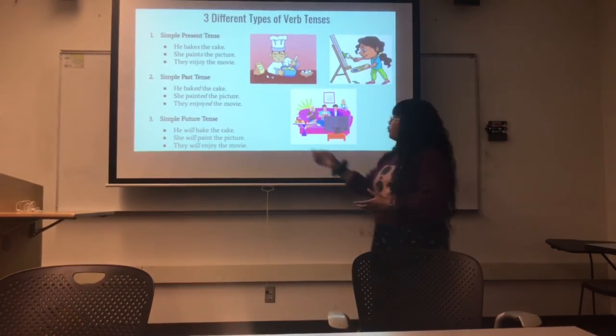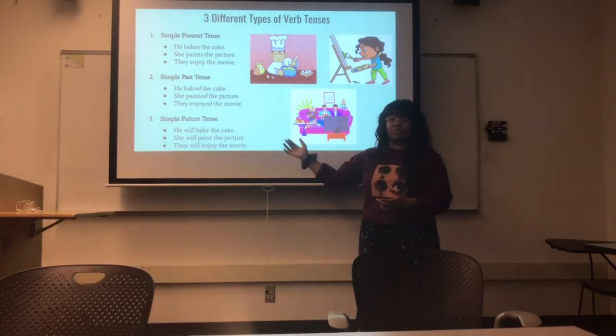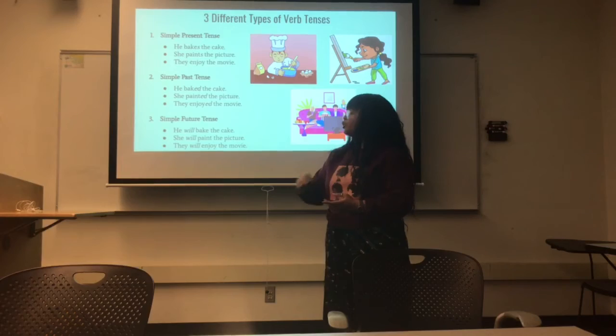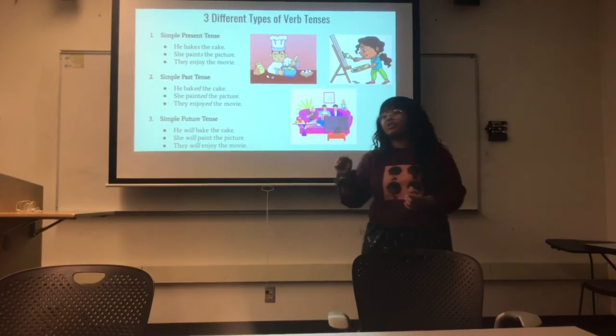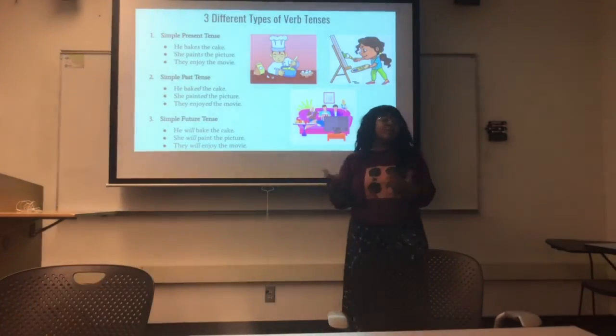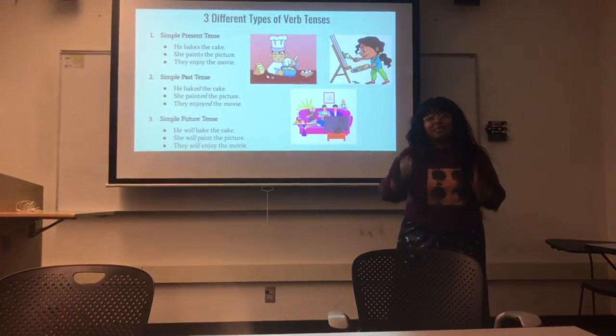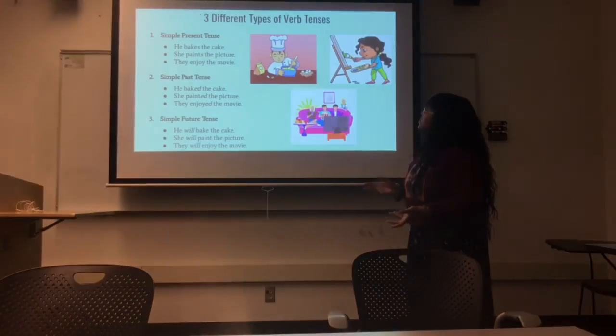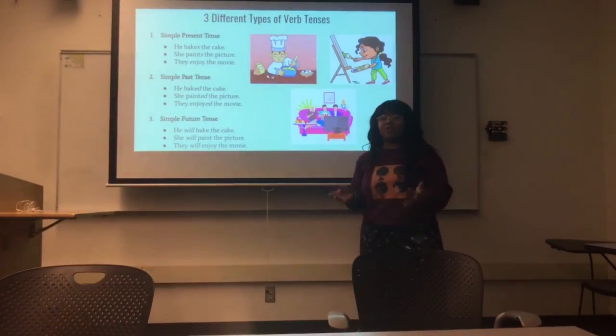So for example, we use will here as our helping verb. He will bake the cake. This means he's going to bake the cake in the future. She will paint the picture. She's going to paint the picture in the future, and they will enjoy the movie, which means they will enjoy the movie later. It's not happening now. It didn't happen in the past. So those are basically our three different types of verb tenses. Are there any questions?